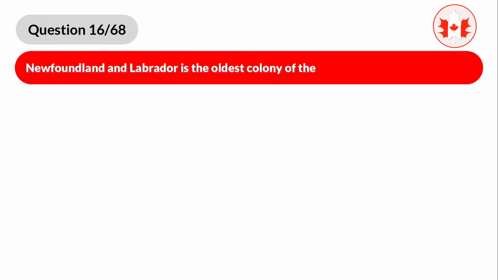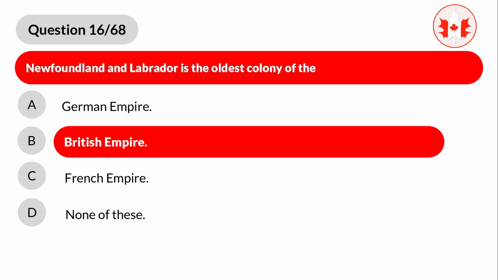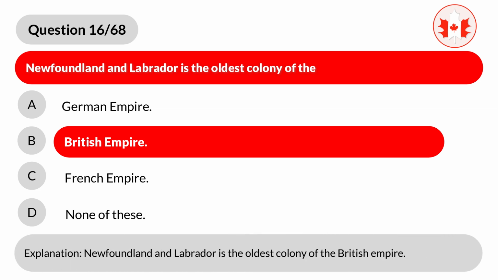Question 16. Newfoundland and Labrador is the oldest colony of the A. German Empire. B. British Empire. C. French Empire. D. None of these. Correct answer is B. British Empire. Explanation. Newfoundland and Labrador is the oldest colony of the British Empire.